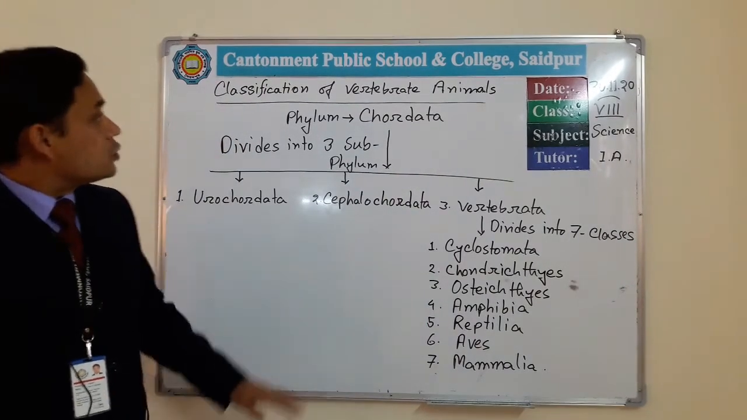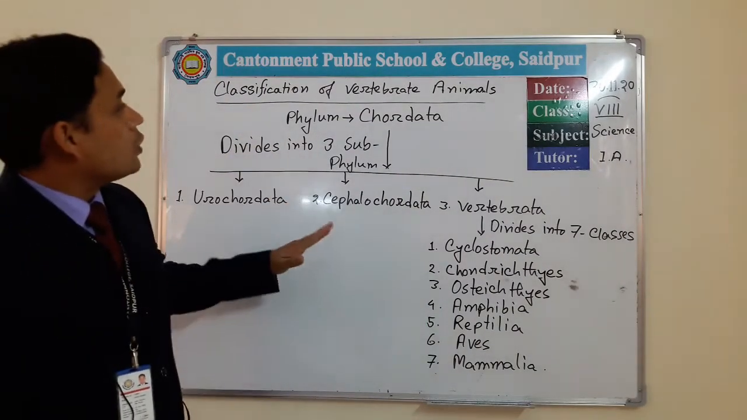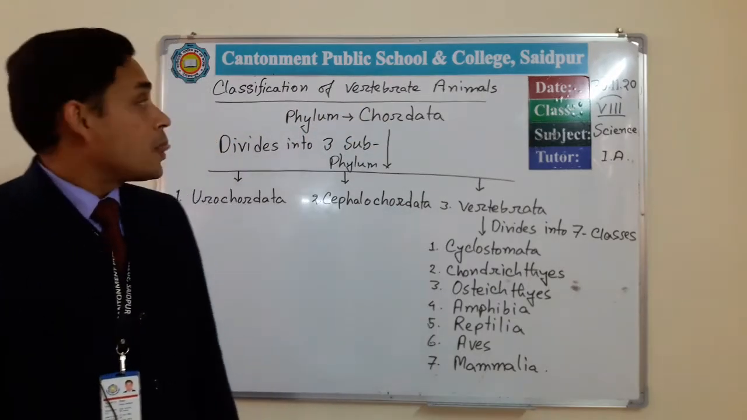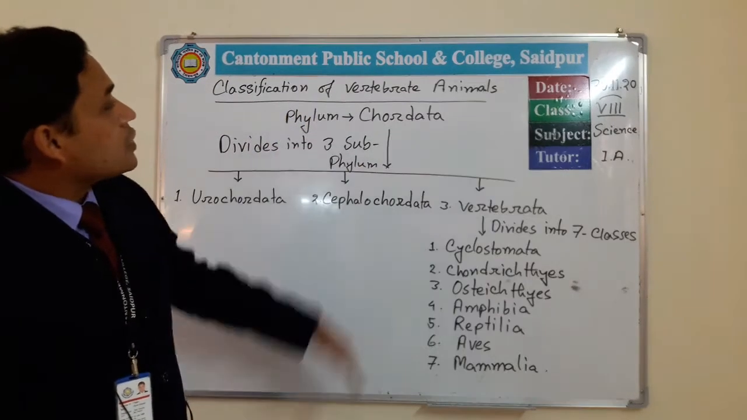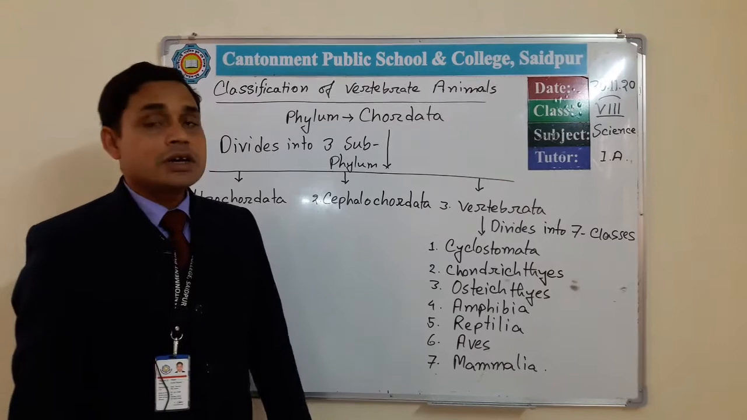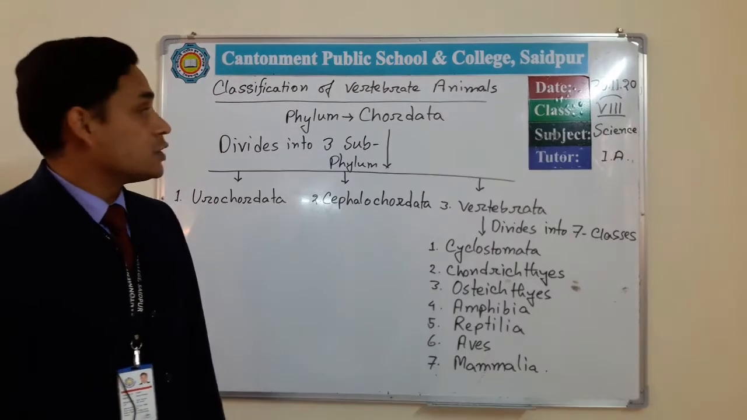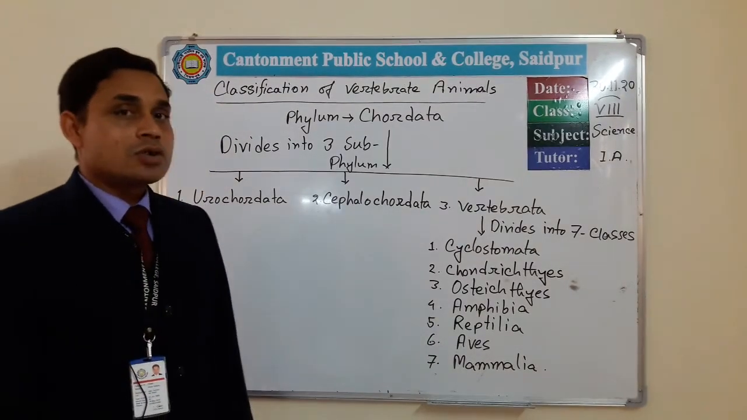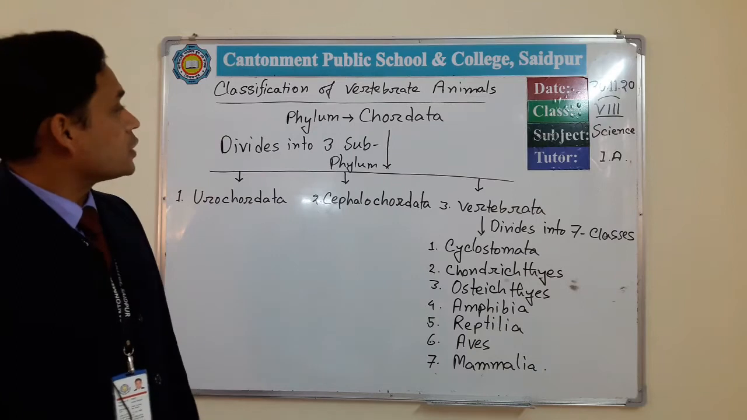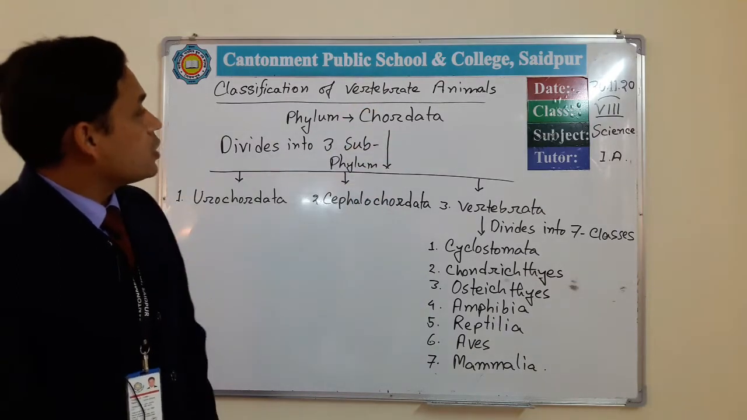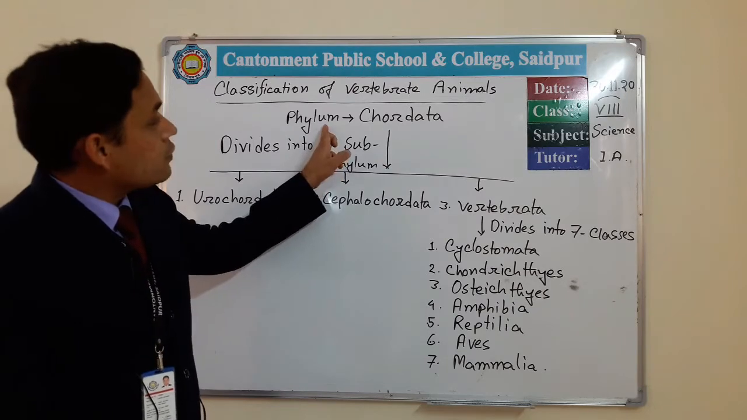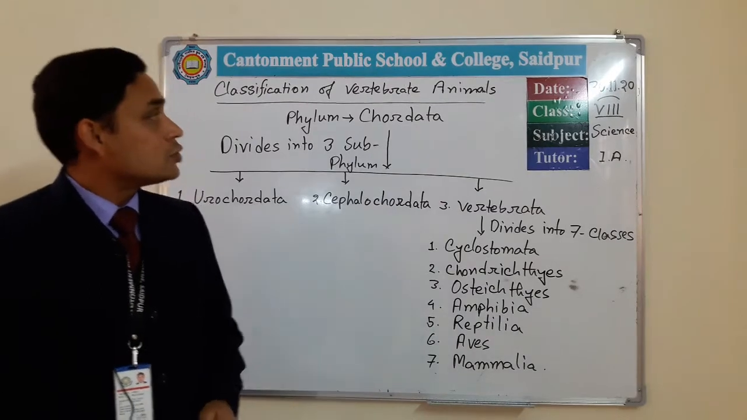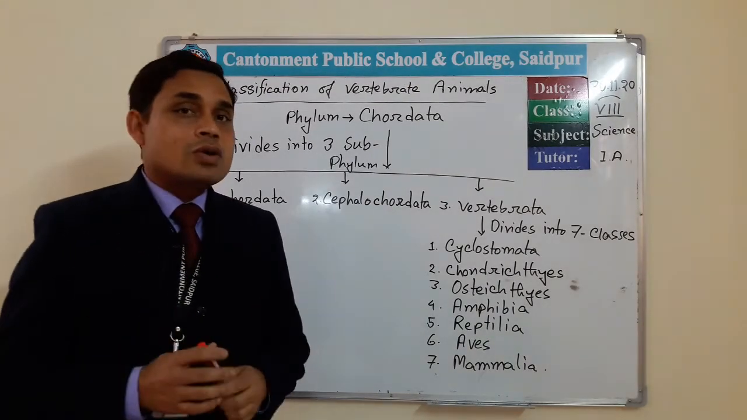Our topic of discussion in this session is classification of vertebrate animals. Here we classify the vertebrate animals which exist in our universe. So at first, what are vertebrate animals? As you know from my previous lecture, these vertebrate animals are discussed under the phylum Chordata. So what is Chordata?